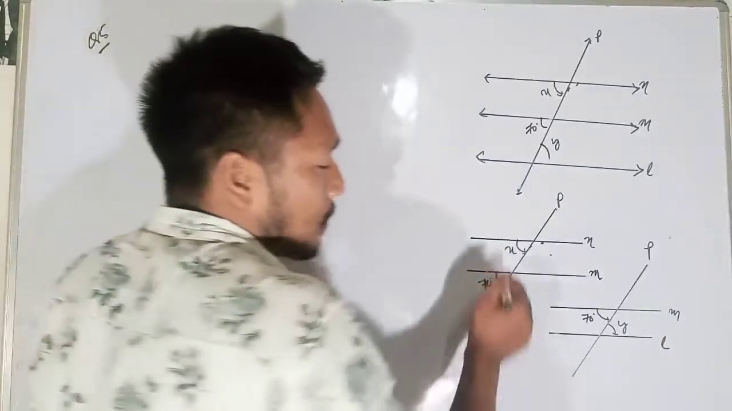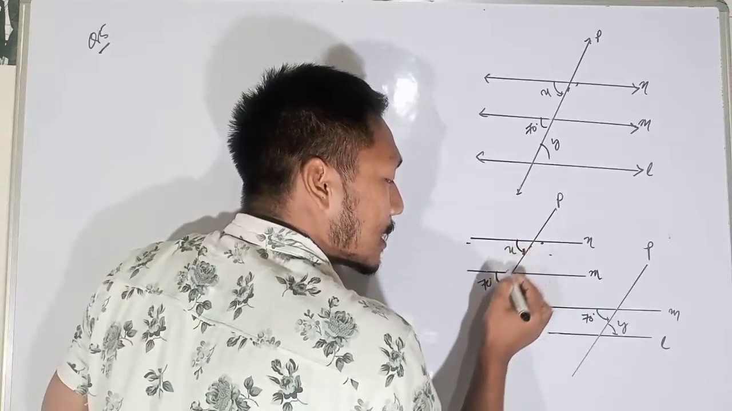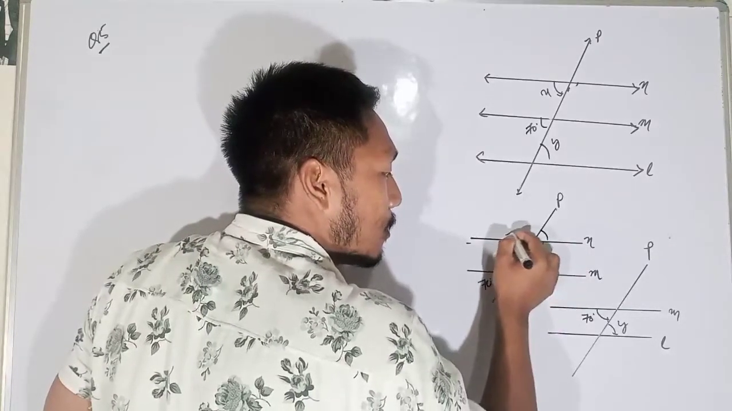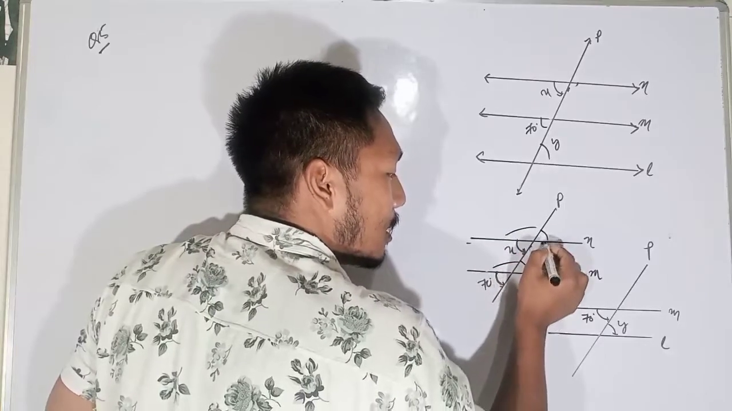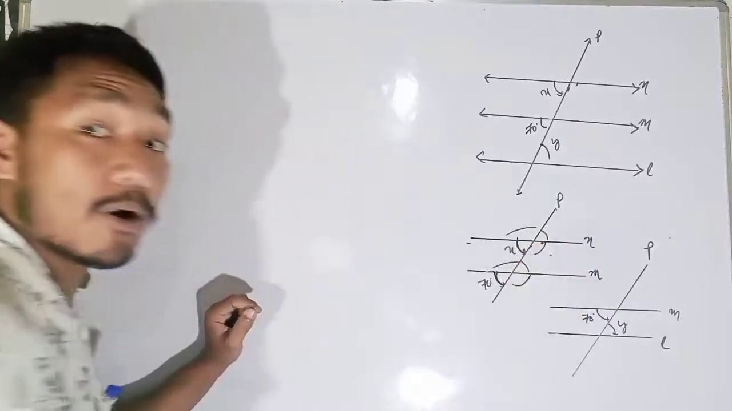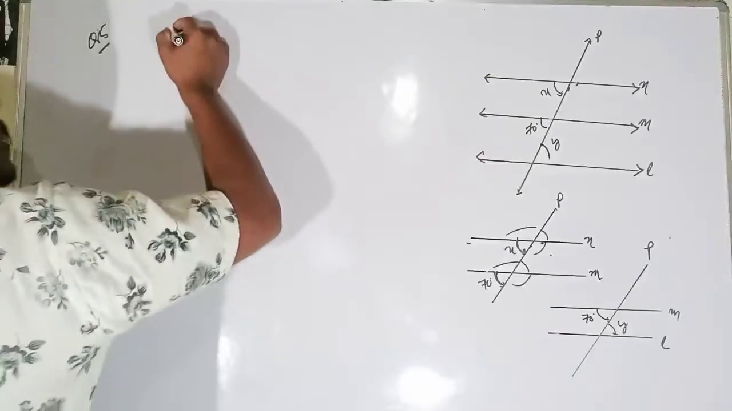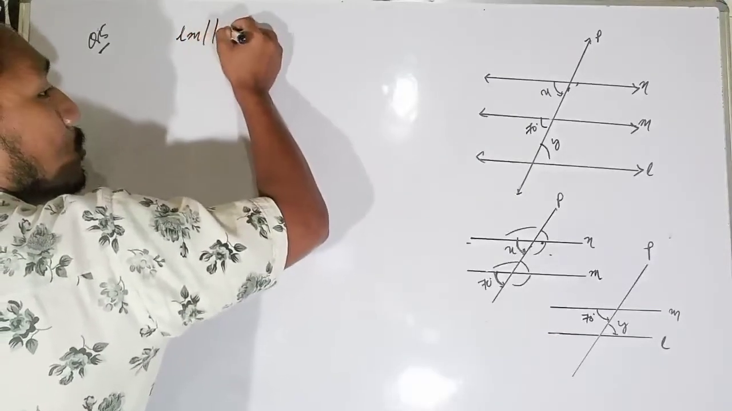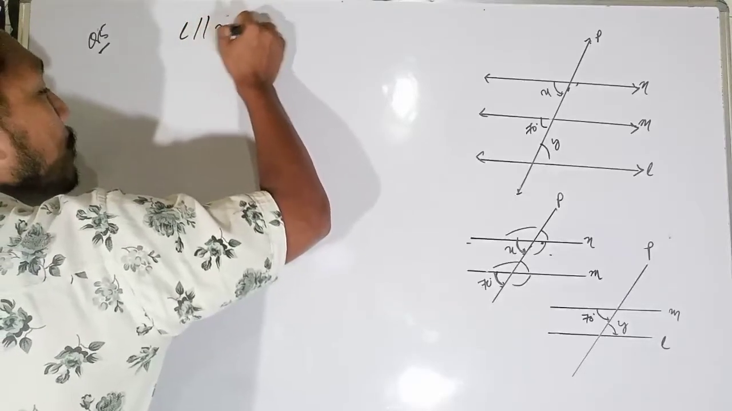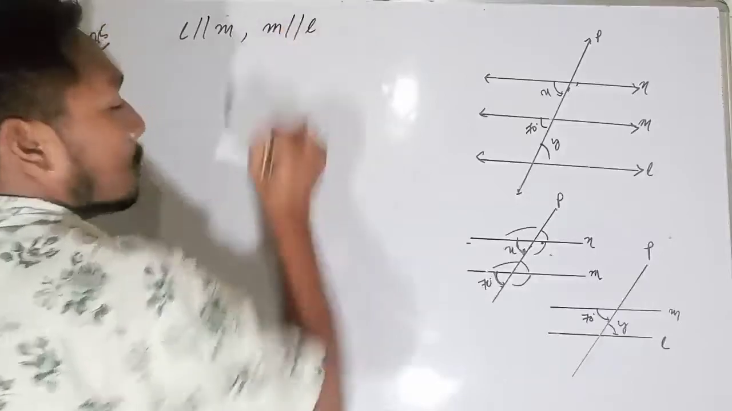So you see, if this line and these lines are parallel and this is a transversal, then we know that these angles and this angle will be equal. We know that these angles and these angles are equal. Similarly, these angles and this angle also will be equal. Why? Because they are corresponding angles. Since L is parallel to M, and M is also parallel to L.